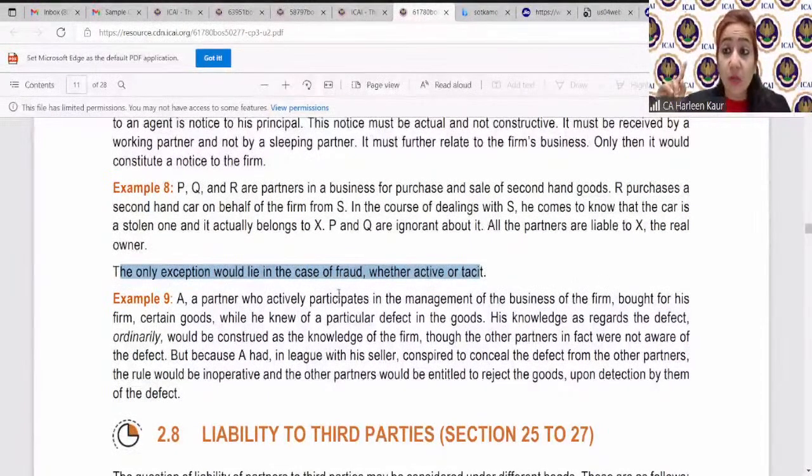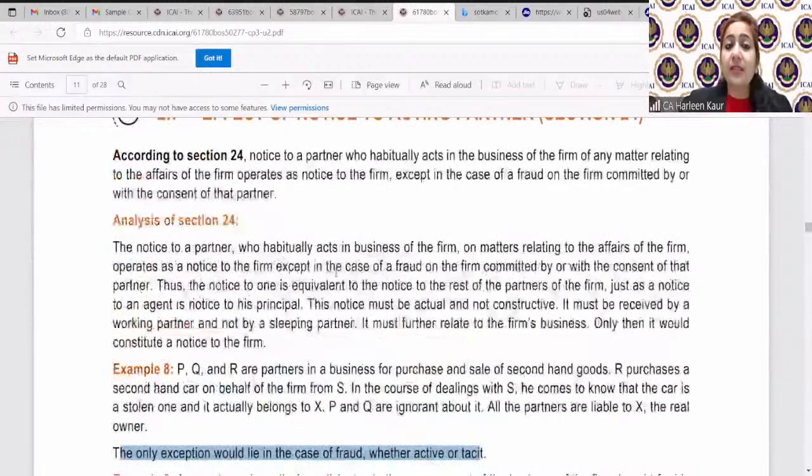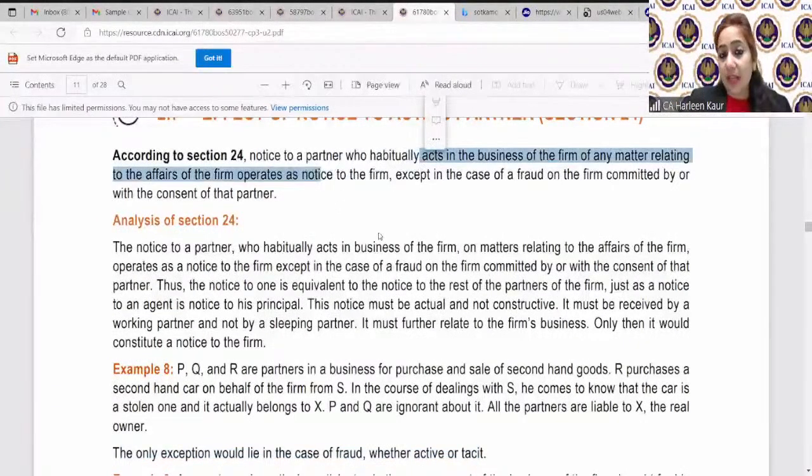So like Mr. A was trying to keep secret profits. We told him that you are bound to return the profits because you have done something wrong. You cannot even do a competing business with the firm. But here it says, section 24 simply says if one of the partners is having notice about any particular nature, then it will be considered the whole of the firm is having the notice.